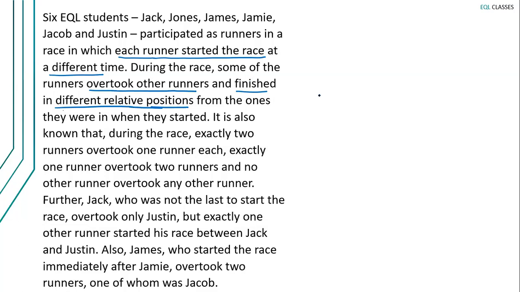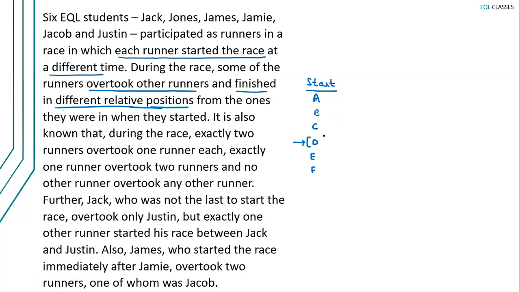For example, let's say there are six runners A, B, C, D, E, F, and let this order represent their start position. A started first, followed by B, followed by C, followed by D, and so on. Let's take D for example.